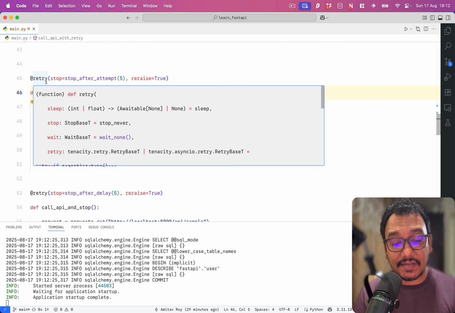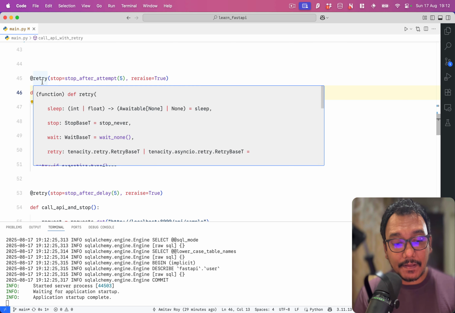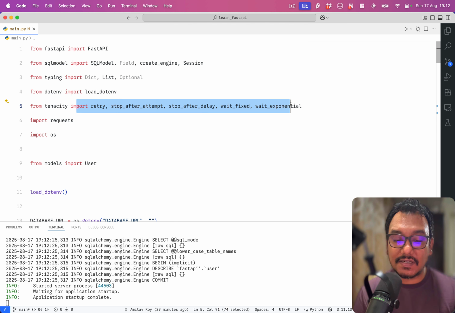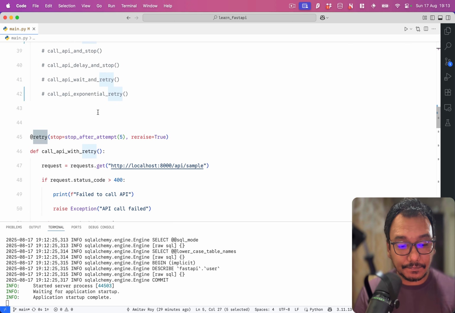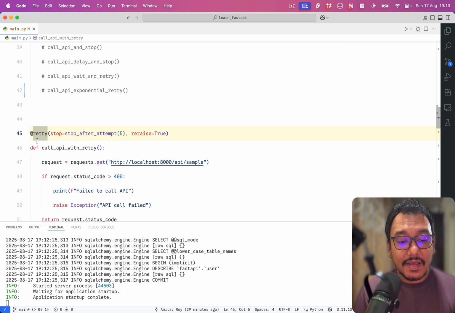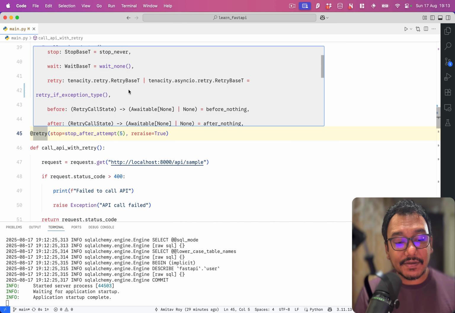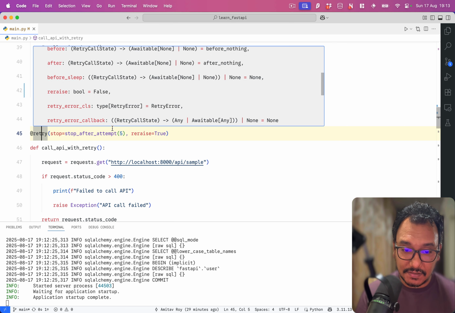And we can see there is a decorator on top of our definition or our function called retry. Now, I have this available because if I go on top, you will see from Tenacity, I have imported quite a few things. And these are the things that I'm going to demo to you. But this decorator, you need to understand, is part of that particular package. What does it give us? It gives us sleep, stop, wait, retry, before, after, before sleep, re-raise, and many other things.